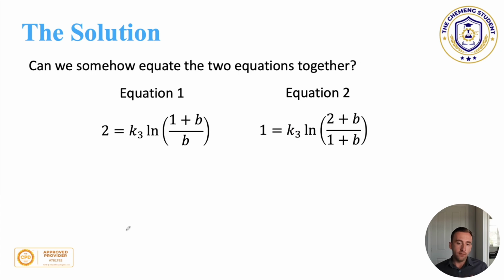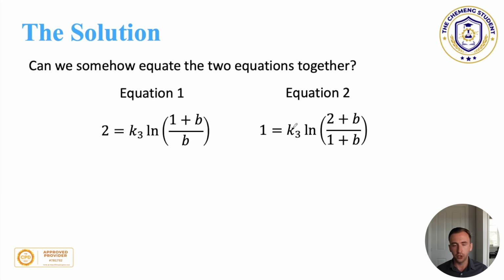So, we now have these two equations, and we're slowly approaching a point where we can solve for b, but we need to eliminate the k terms, and we need to somehow eliminate the logs, because we're almost there. Now, is there any trick that you could see that would allow us to equate these equations together?